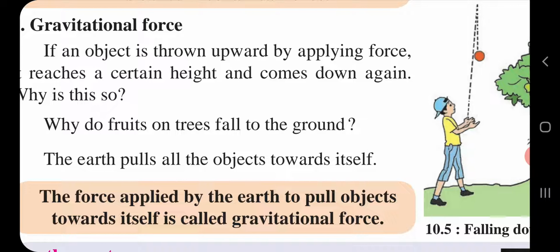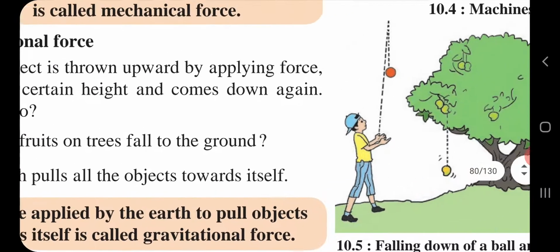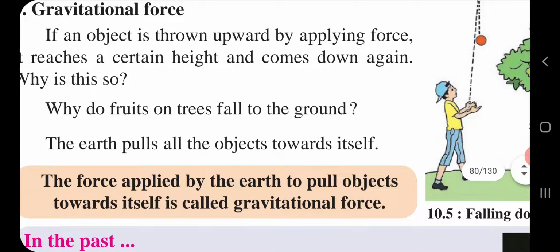That's why instead of that ball going in an upward direction, it comes down. Second example: why do fruits on trees fall to the ground, as shown in your picture? The earth pulls the object towards itself. Answer: the earth pulls all objects towards itself.